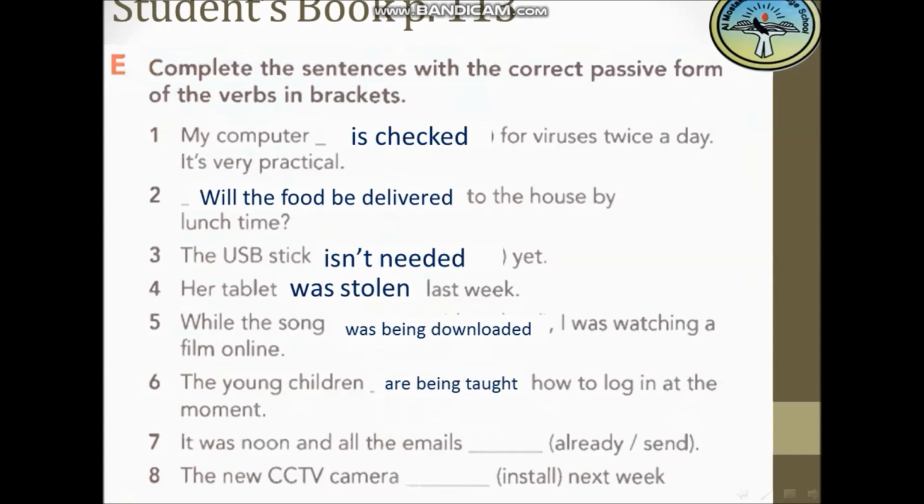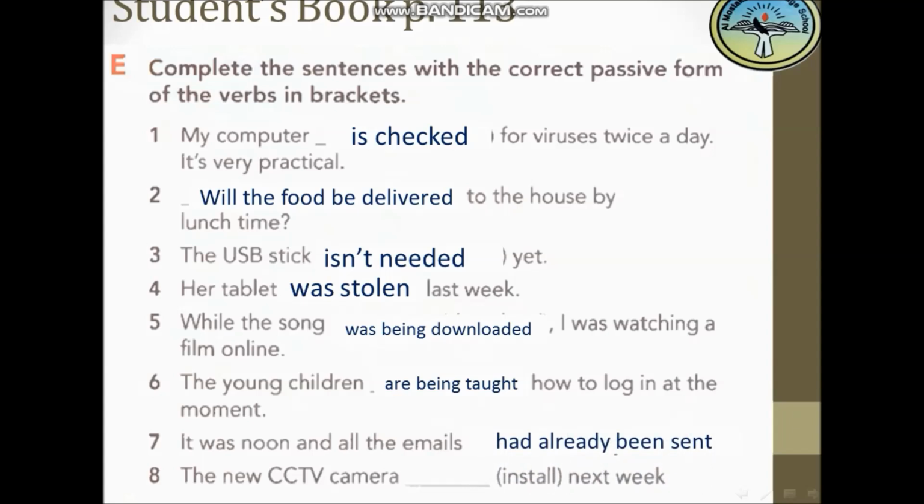The young children are being taught how to log in at the moment. So at the moment is a present continuous tense, and I will put are and the verb plus ing. So I will put the verb be and ing, and the main verb here is in the past participle form. It was noon and all the emails already sent, and this is the past perfect. So I will use had already been sent.